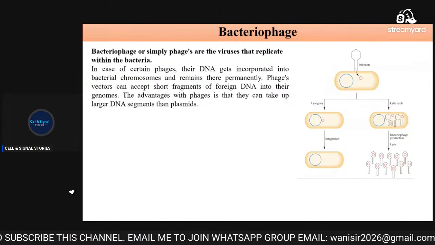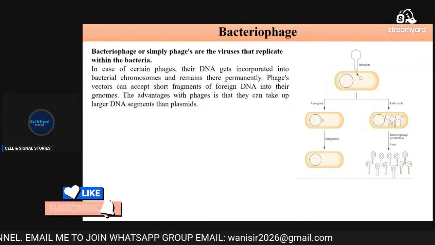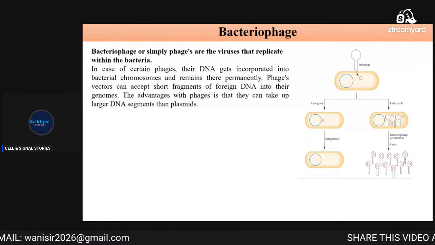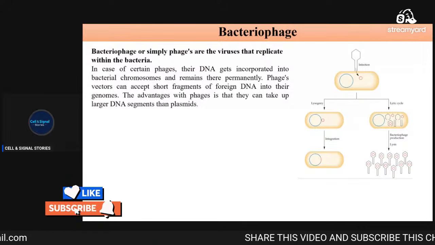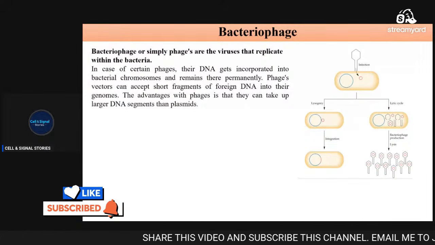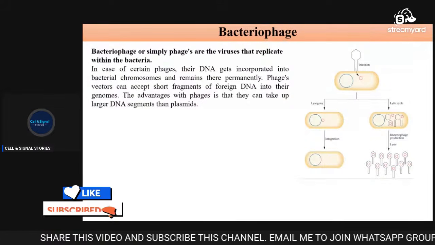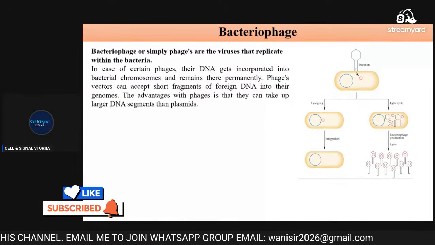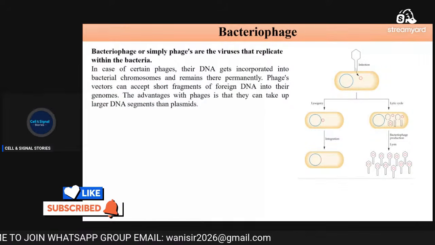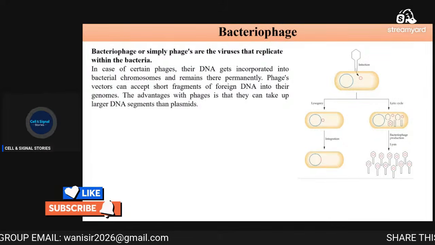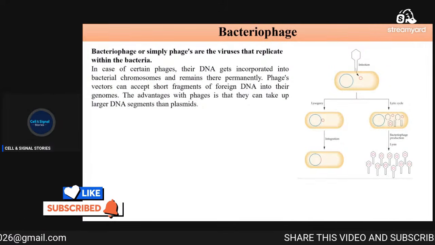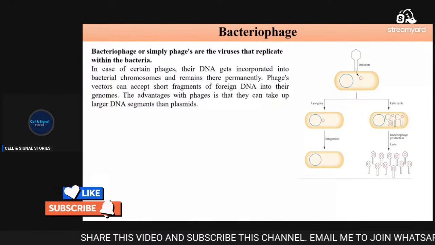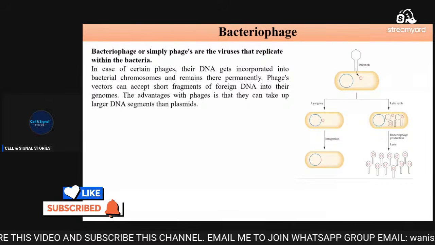And there are two ways. If it remains permanently there, then it goes into the lysogeny phase. If it replicates itself and makes multiple phages, then it goes into the lytic phase. The choice depends on food resources. If the bacteria has fewer food resources, then definitely it will go for the lysogenic phase, and it will not replicate, because energy, ATP, is needed for replication. If there is no ATP, no energy, what is the purpose of replicating?